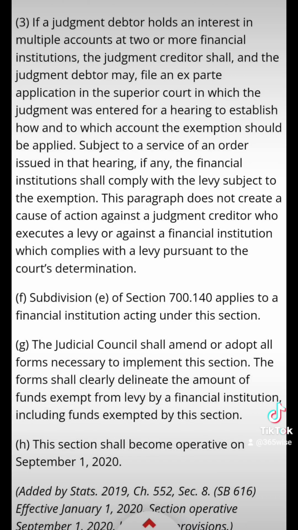3, if a judgment debtor holds an interest in multiple accounts at 2 or more financial institutions, the judgment creditor shall and the judgment debtor may file an ex parte application in the Superior Court in which the judgment was entered for a hearing to establish how and to which account the exemption should be applied. Subject to a service of an order issued in that hearing, if any, the financial institution shall comply with the levy subject to the exemption. The paragraph does not create a cause of action against a judgment creditor who executes a levy or against a financial institution which complies with the levy pursuant to the court's determination.